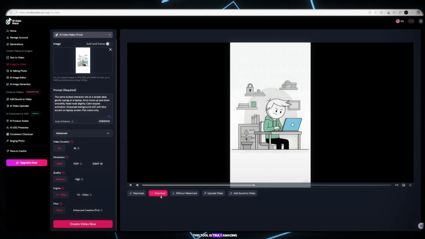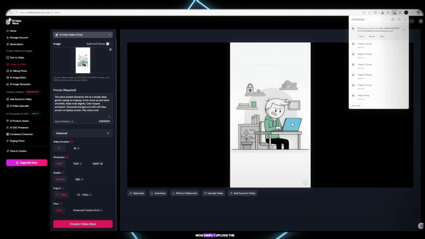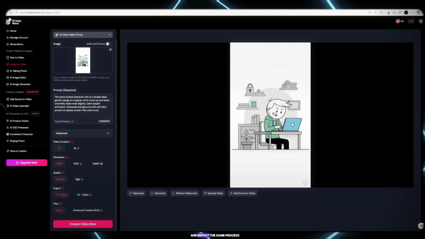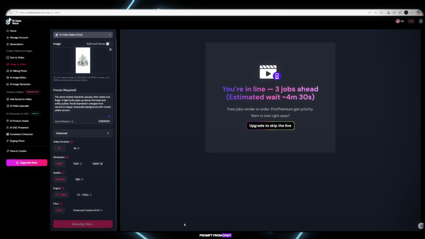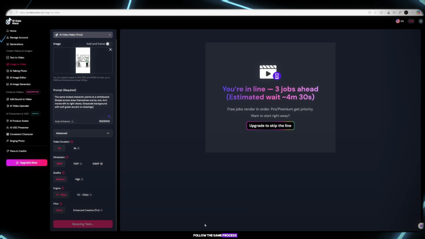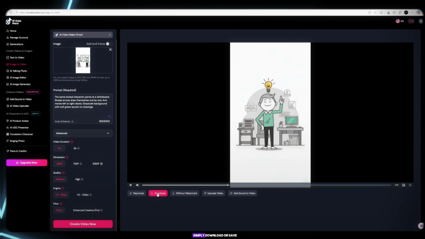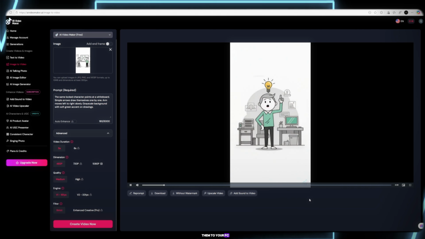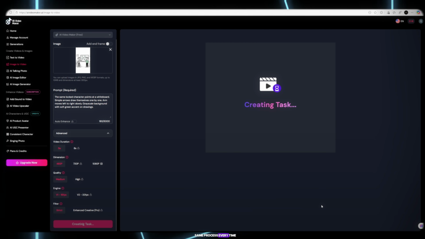This tool is truly amazing, my friends. Super powerful and completely free. Now simply upload the second image and repeat the same process. Paste the next motion prompt from ChatGPT and click Generate. Follow the same process for all videos. Once all videos are ready, simply download or save them to your PC, my friends. That's it. Same process every time.